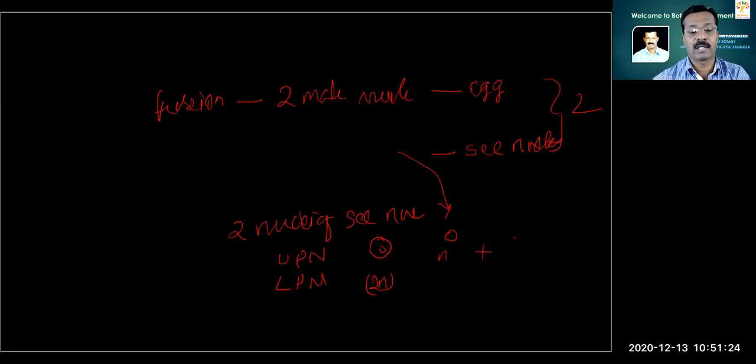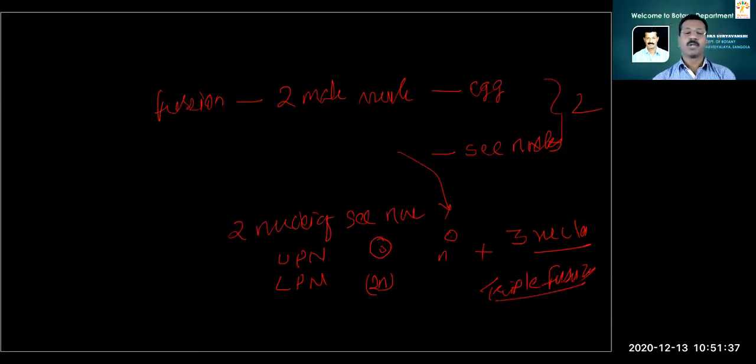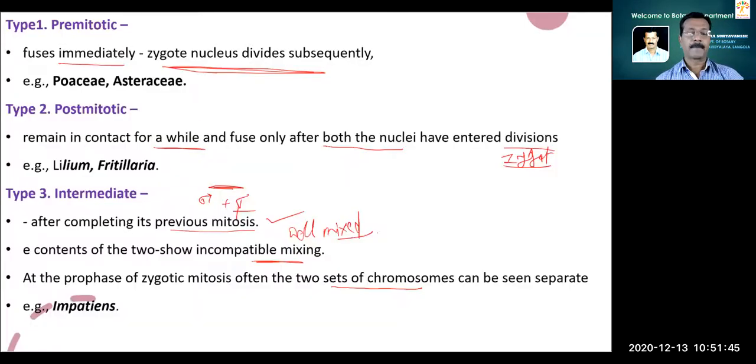In total, there is fusion of three nuclei, and that's why it is called triple fusion. That is only what we have to remember. So this is regarding today's topic, today's unit, and that is double fertilization.